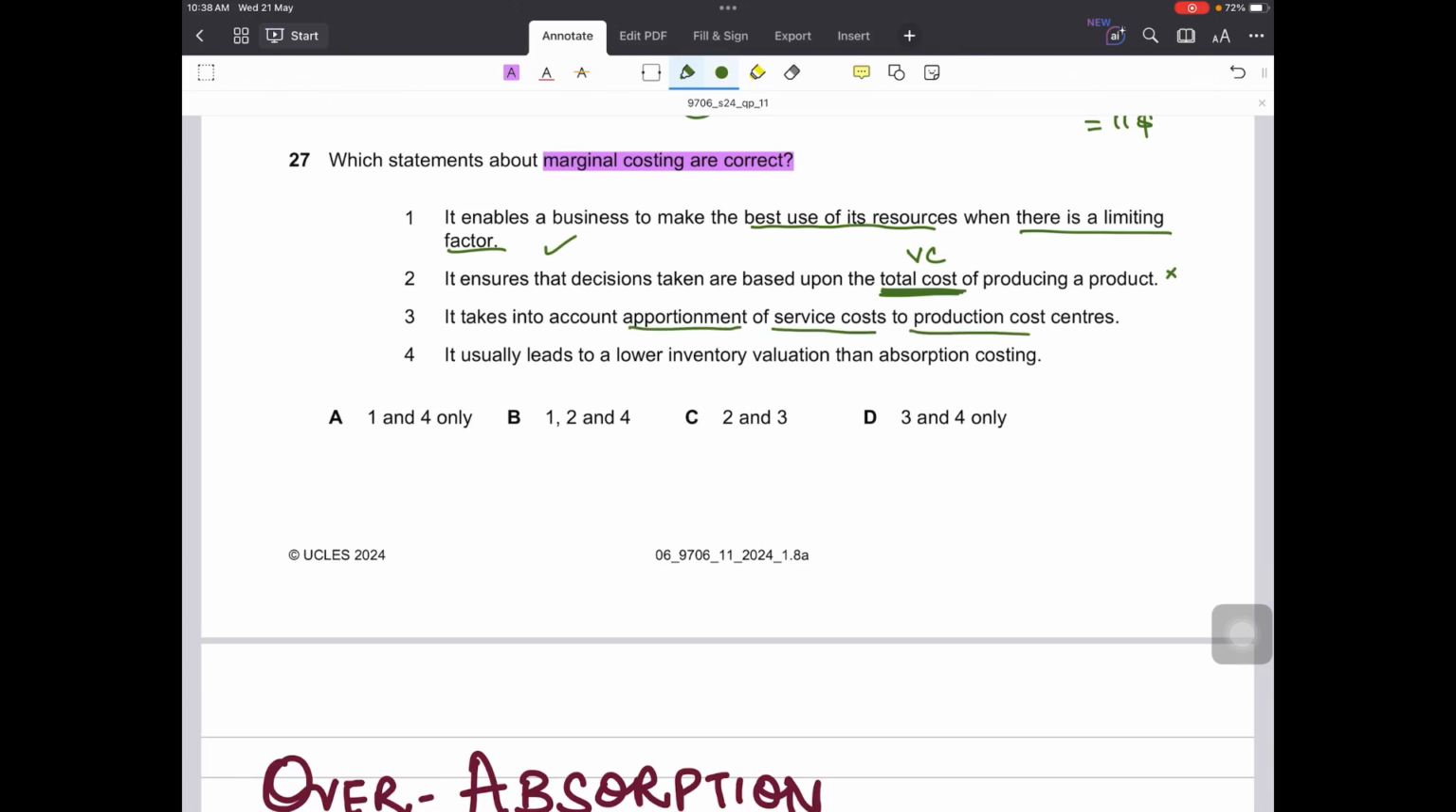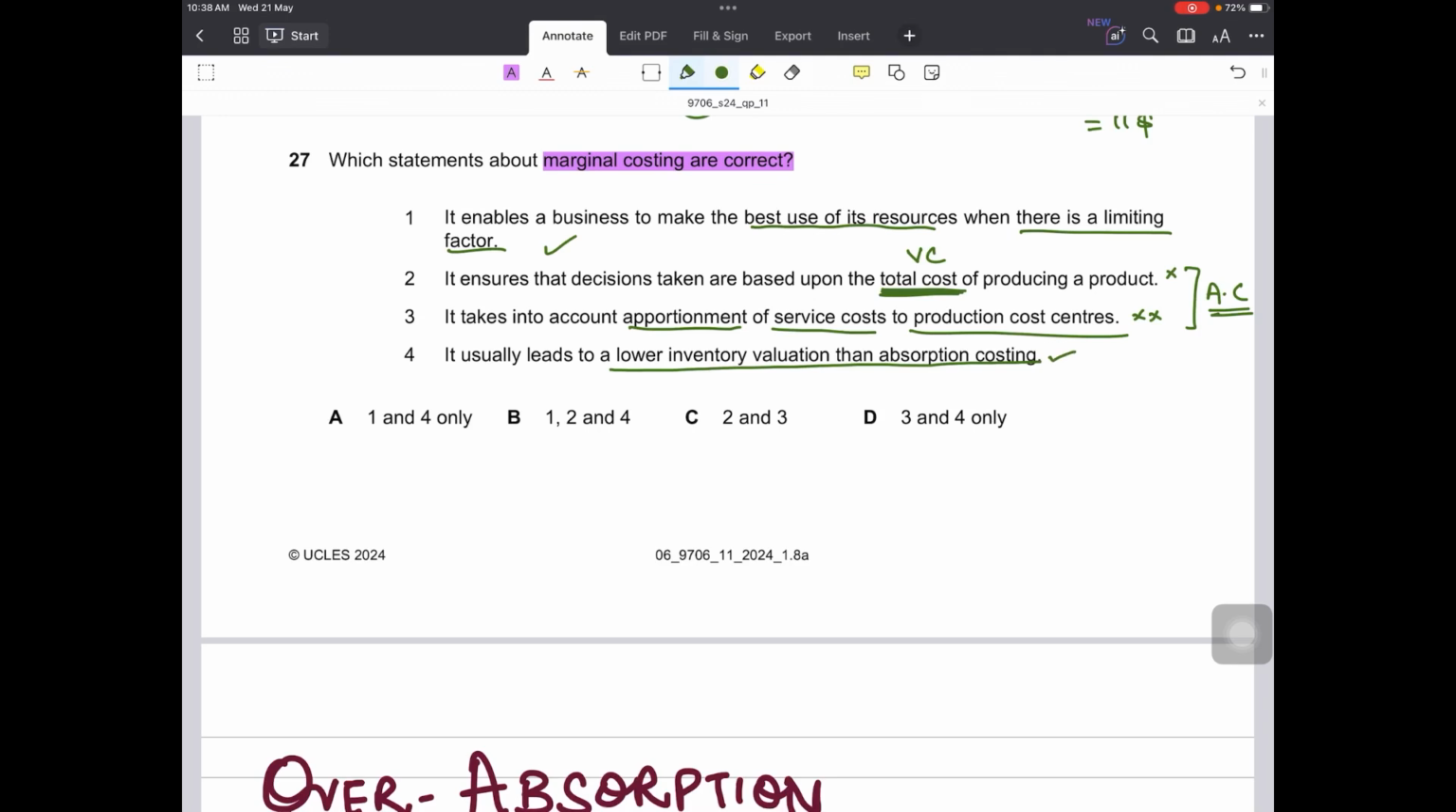Third is, it takes into account apportionment of service cost to production cost center. Again, no, that is done in absorption costing, that it absorbs the service cost center's cost to the production cost center, and then an OAR is calculated, which is incorporated in the production cost of the product. 4 is, it usually leads to a lower inventory valuation than absorption costing.